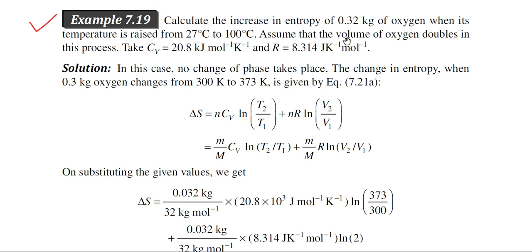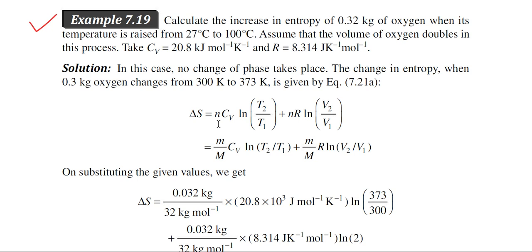In this case, this particular formula should be used, but as we are considering some amount of the oxygen, you have to consider the mole number. You have to multiply the expression of the entropy with the mole number. So this particular formula we have to use. We have only multiplied N. The actual formula is Cv ln T2 by T1 plus R ln V2 by V1, but with this expression we have multiplied the mole number N.